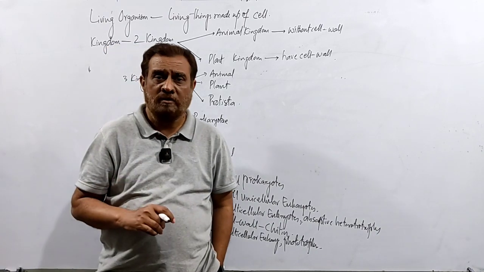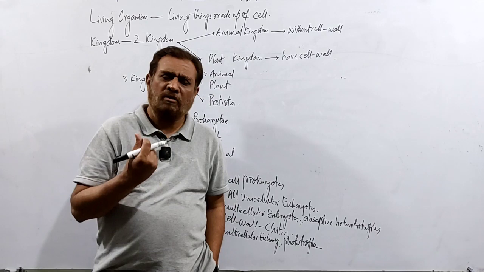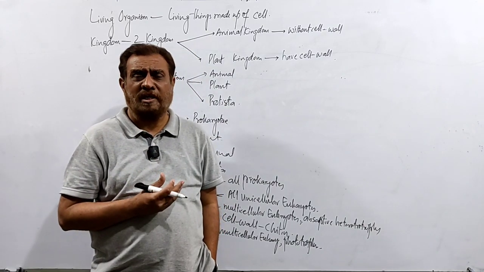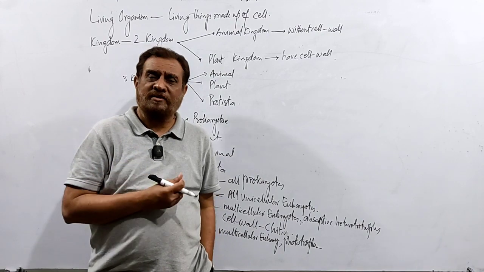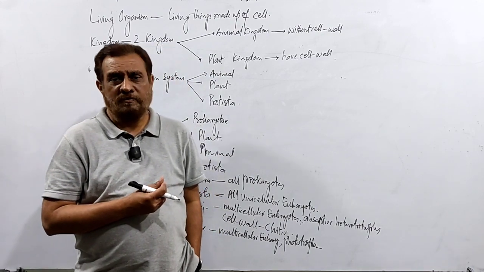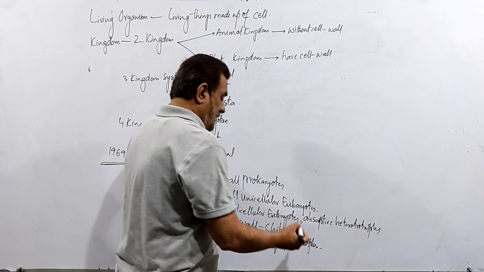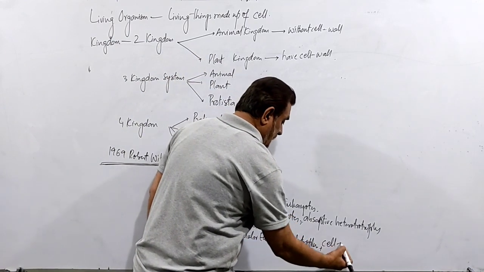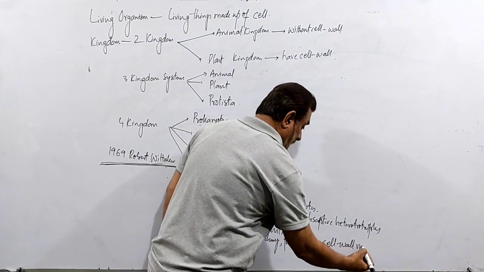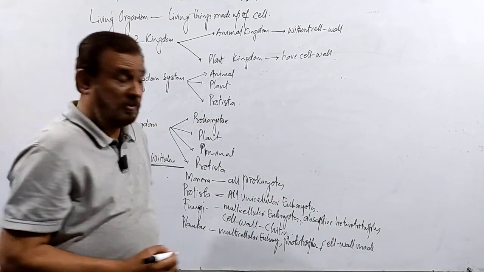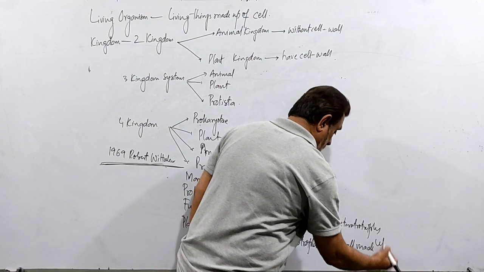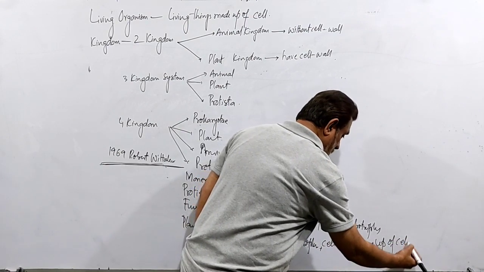Without chlorophyll, photosynthesis cannot be performed. Whenever we say they are phototrophs, it is understood that they contain chlorophyll. Then after that, they have a cell wall, and I am not saying it is only made up of, but it is mainly made up of cellulose.